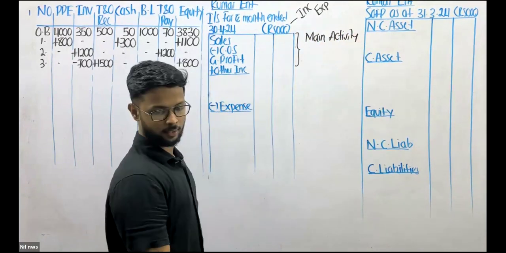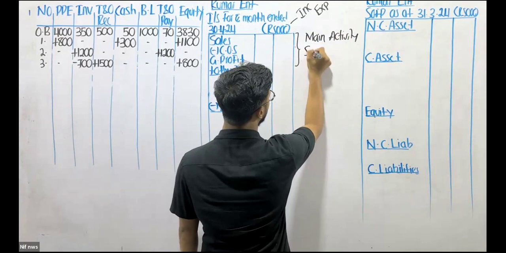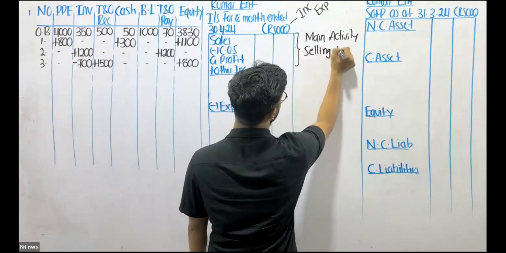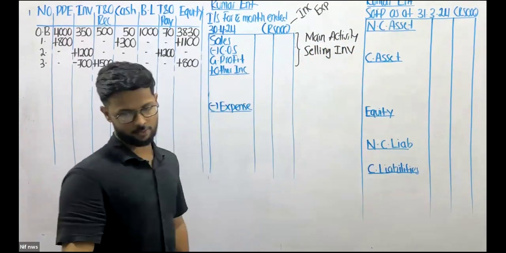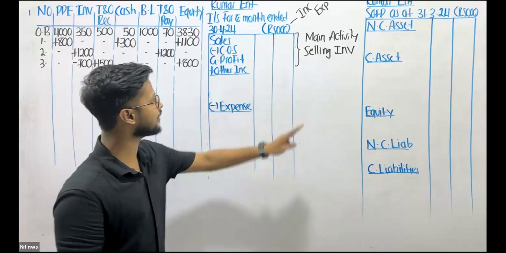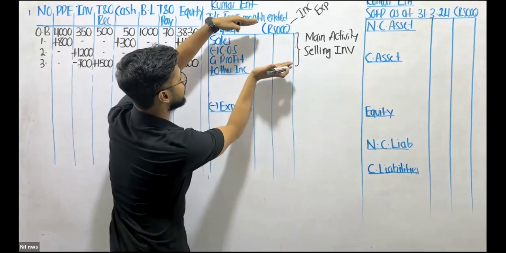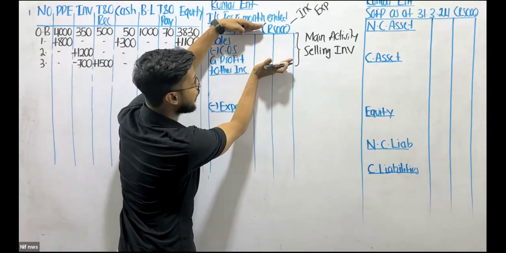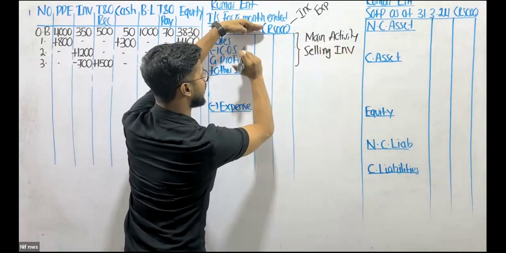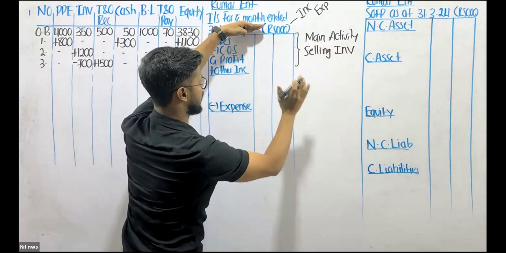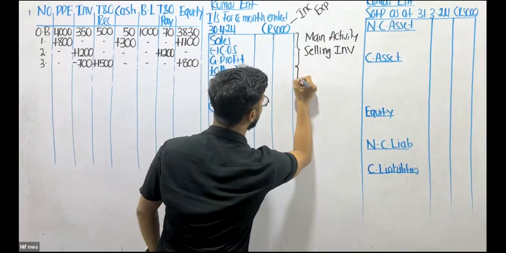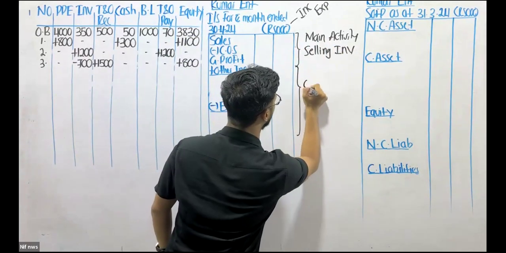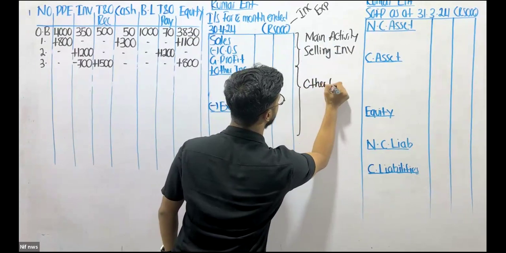What is the main activity of a business? Selling inventory. So this part is specifically designated for recording the income and expense of selling inventories. And other than that, every damn thing needs to be taken to the latter part of the statement, which is the other activity.